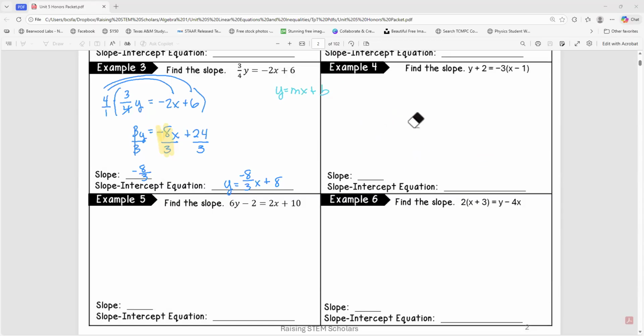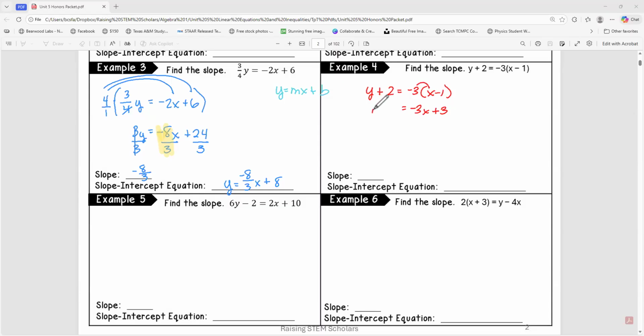All right, let's look at this type of equation here. This one's a little bit bigger and a little bit more complicated, but it's no big deal. We're going to go ahead and solve that. Let me write this out. We've got y plus 2 equals -3, and we've got some stuff in parentheses. We need to distribute this out in the parentheses. Okay, so we're going to distribute. So it's -3 times x, -3 times -1, that's +3.